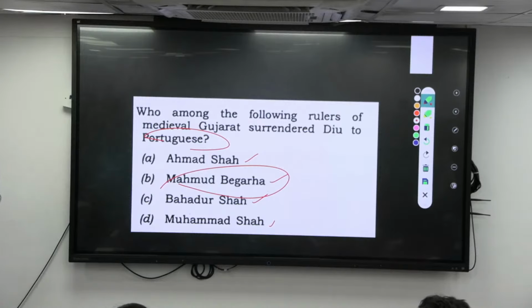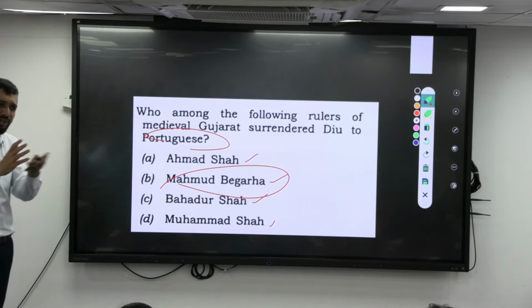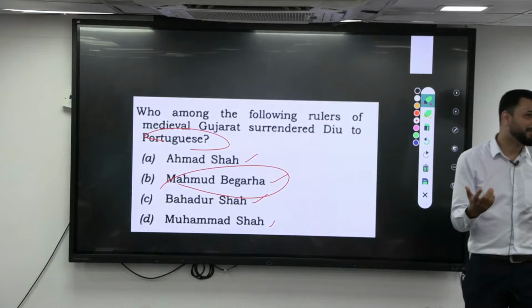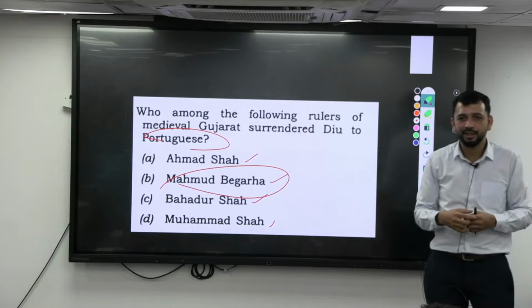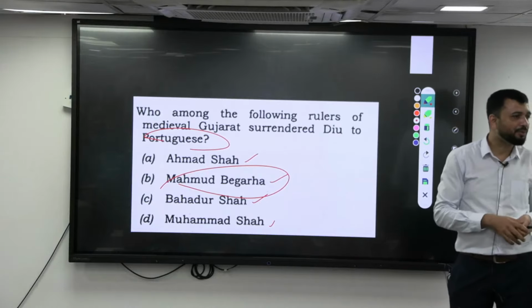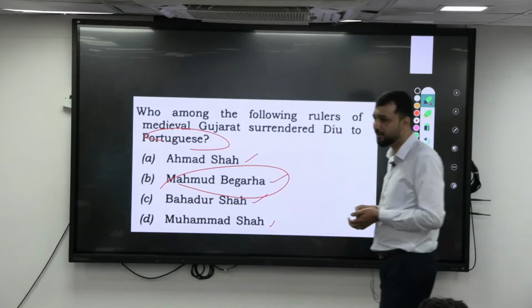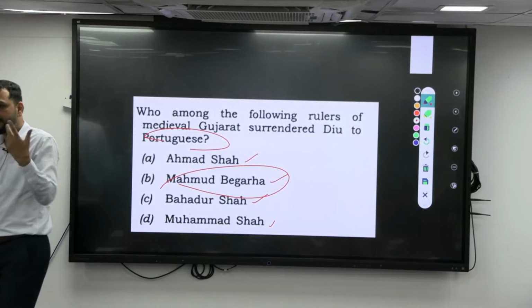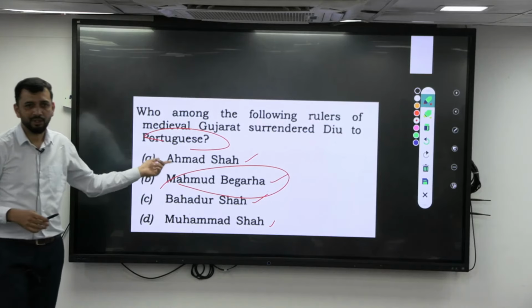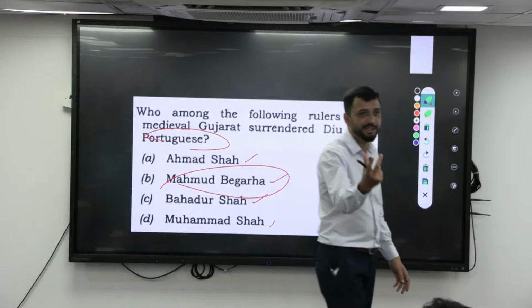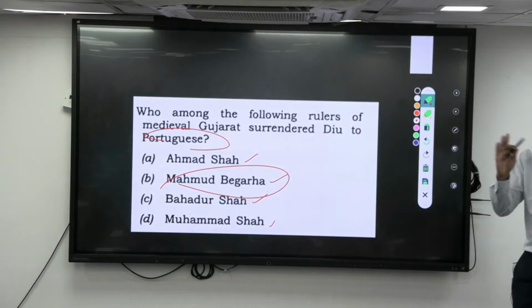Over a period of time, what happened? The Portuguese were only concentrated in maritime trade. They were not really fighting other things. You give them a fort, they are happy. Now what happened? The Mughals became a real threat. So if you want to face the Mughal threat, then whom should you partner with? You need naval force. So that means you partner with the Portuguese. To partner with the Portuguese, the Treaty of Basin was signed. So they told them that we will give you the Diu part, you keep it. Instead, you support us through the Navy. So in that Treaty of Basin, Bahadur Shah basically surrendered Diu to the Portuguese. That is the story that you should be having.